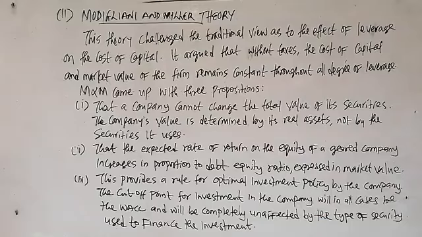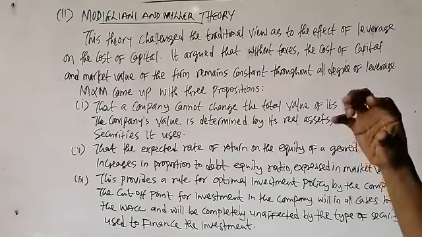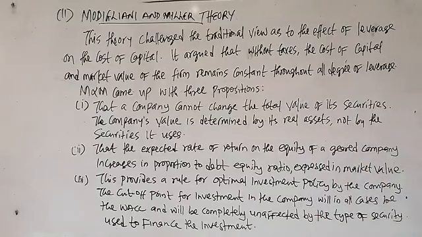And WACC is a combination of what? Of the weighted average cost of capital of all the funds used by the company in its capital structure: equity, preference share, and debt. So the aggregate of what? The weighted average of all these costs of capital is what we call WACC, which will in turn be the mixture of everything. That is what will be the cut-off point for investment. So by this, therefore, M&M totally challenge the traditional approach or the traditional theory of capital structure.